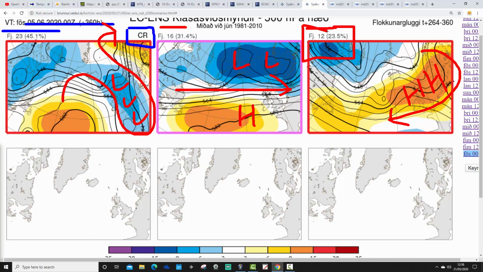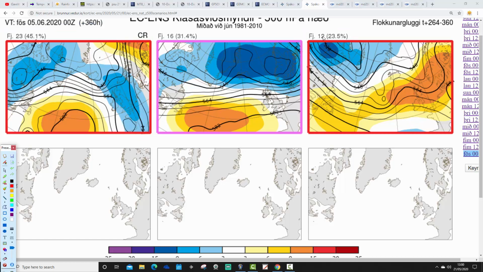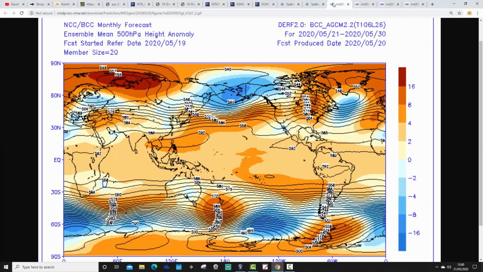high pressure going on. But I suppose at some point we're going to have to go into a more unsettled spell. We can't keep this continuous high pressure indefinitely, I don't suppose. But we shall see where things go into early June, you know, when we get a little bit closer to it.